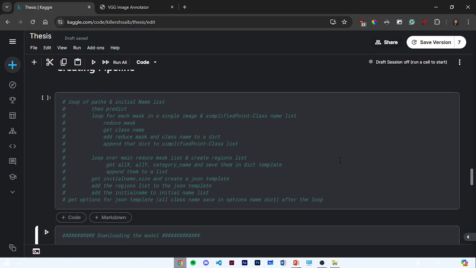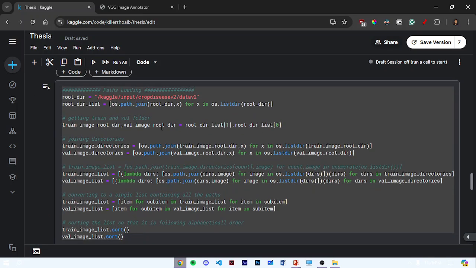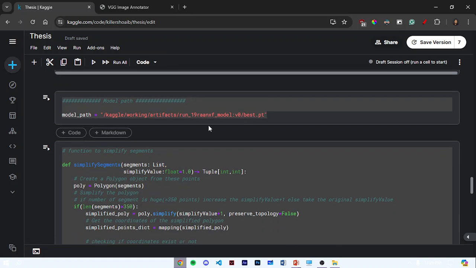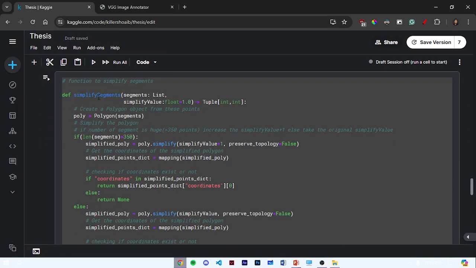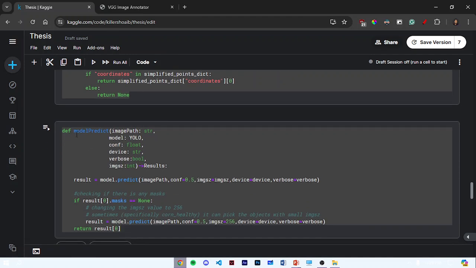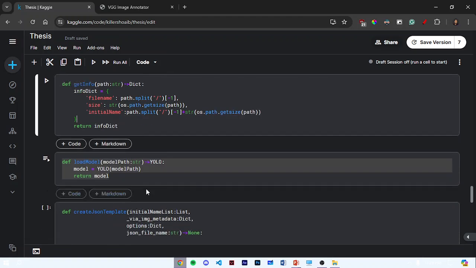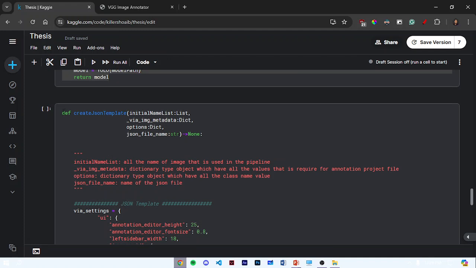Here is the code for my pipeline. First of all, I am getting all the images, and I'm loading the model that is fine-tuned, and then I'm simplifying the polygon, and after that I'm predicting using my model function. Then I'm getting the info, and this is required for my annotation tool. After that I'm creating a JSON template.